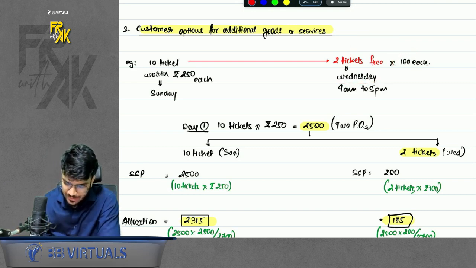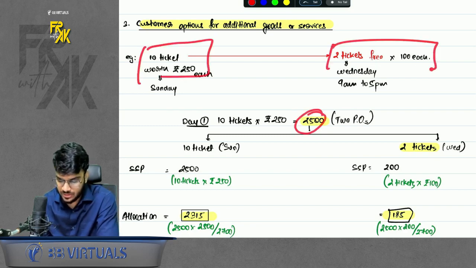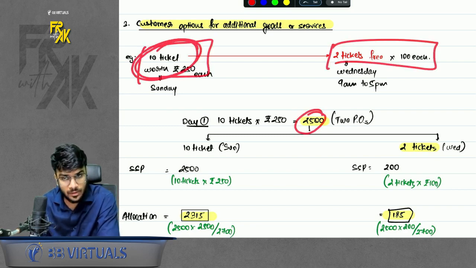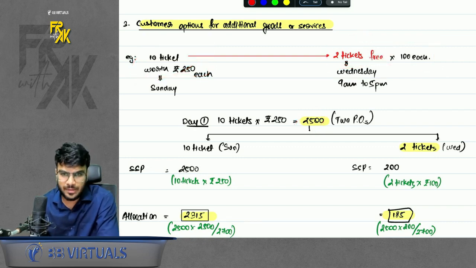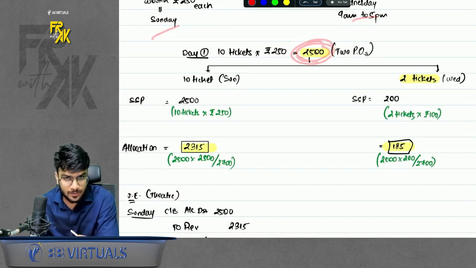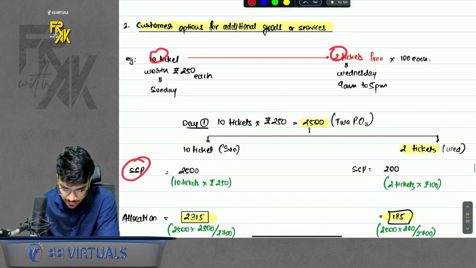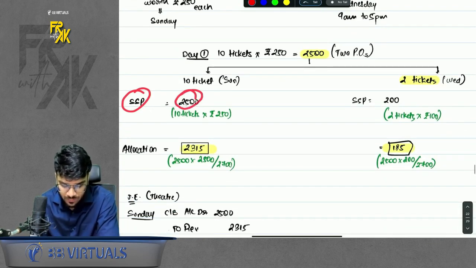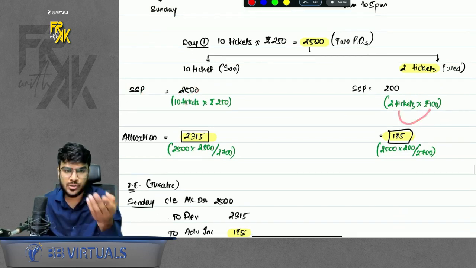So in this case, whenever you receive any consideration, you will say there are two performance obligations here. One is the tickets of Sunday and one is the tickets of Wednesday, which you gave for free. Even if you gave for free, it is a performance obligation. Whatever money you received on day 1, you have to allocate between both the POs in the ratio of SSP. So don't bifurcate in the ratio of number of tickets. Bifurcate in the ratio of their SSP. So 10 tickets were worth 250 each and 2 free tickets were worth rupees 100 each. So bifurcate in the ratio of SSP.